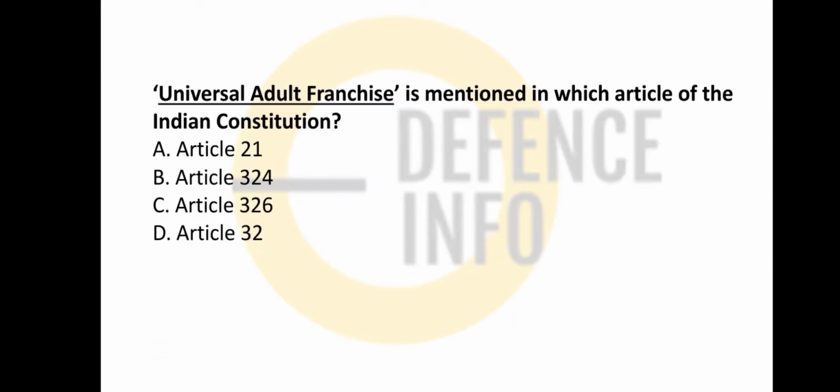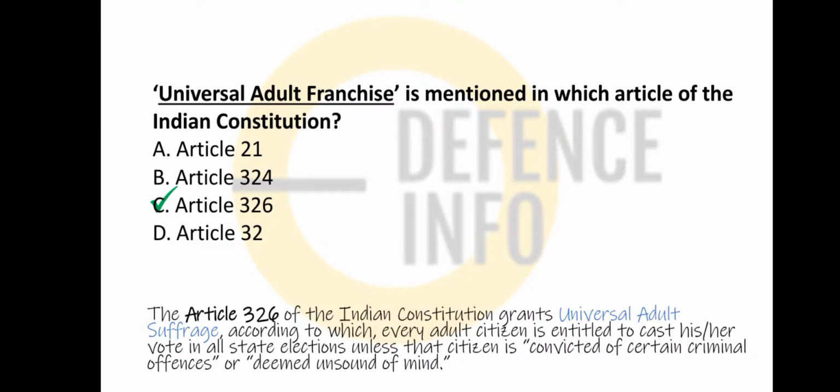And friends, universal adult franchise is given under which article? It is given in Article 326, which grants that any adult aged 18 or plus can cast a vote in the election. Okay, so it's very important. An adult citizen is entitled to cast a vote in a state legislative election unless the citizen is convicted of certain criminal offences or deemed of unsound mind.